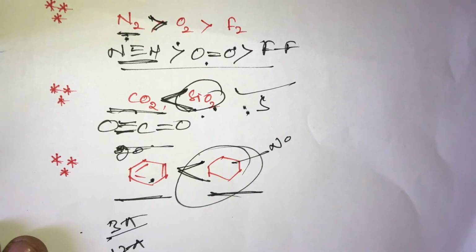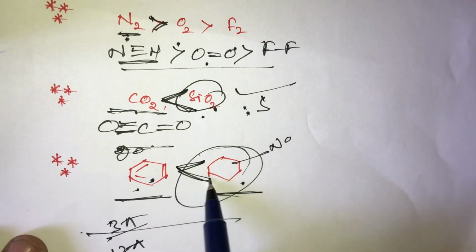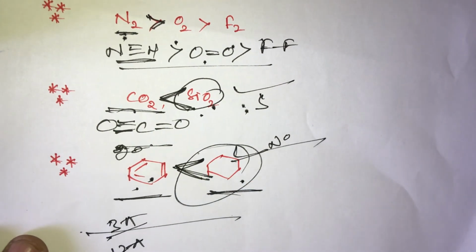So thermal stability is directly proportional to the number of sigma bonds also. In benzene and cyclohexane, which has the highest thermal stability? Cyclohexane.